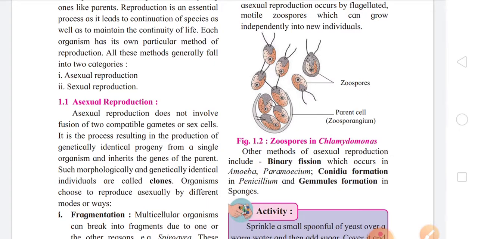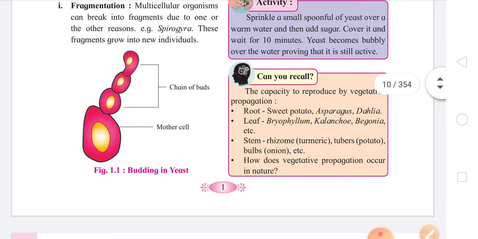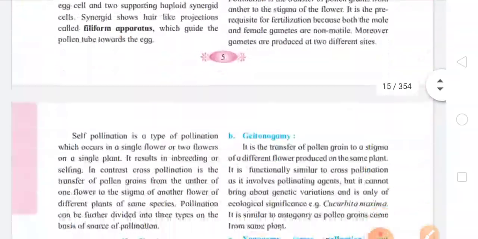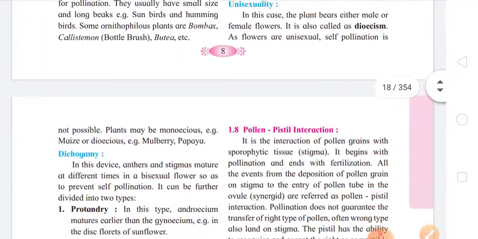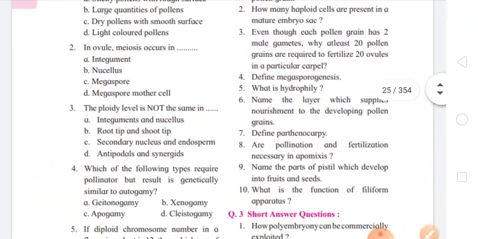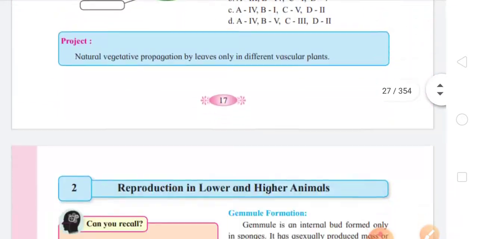Now let us come to the next chapter, that is chapter 2, Reproduction in Lower and Higher Animals. So please go to page number 18 directly. Okay.